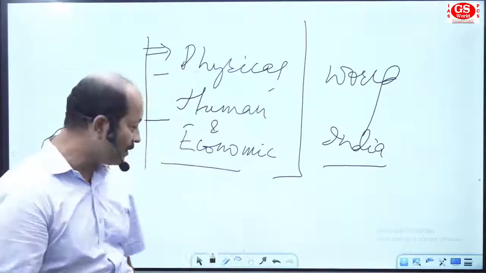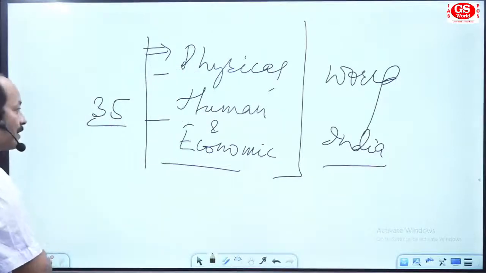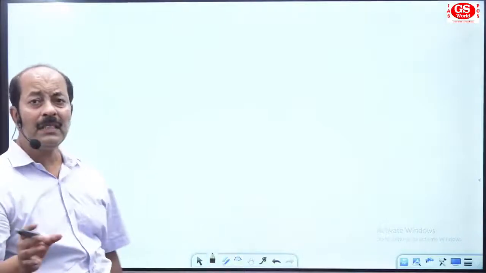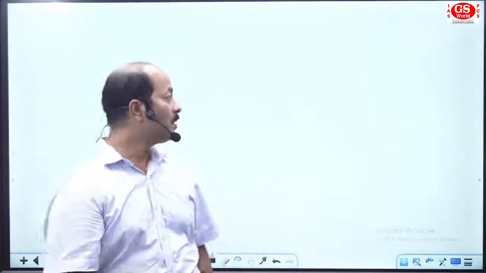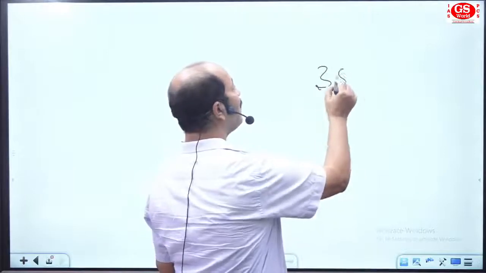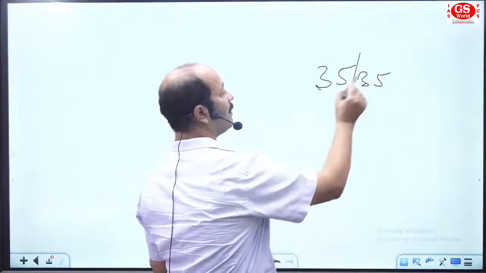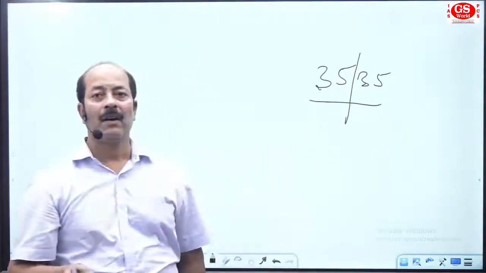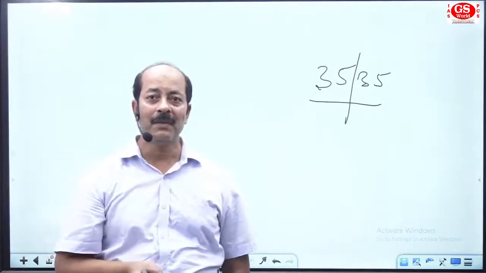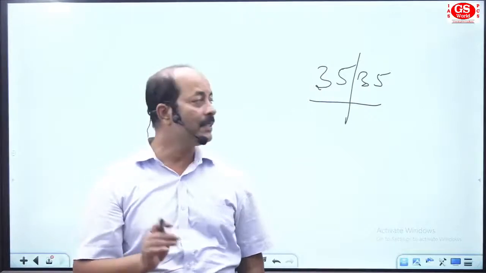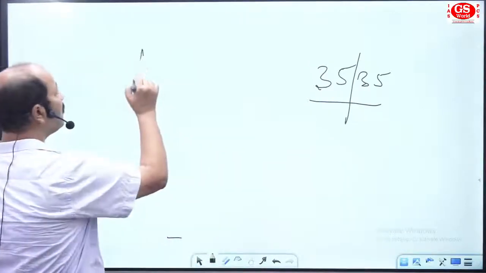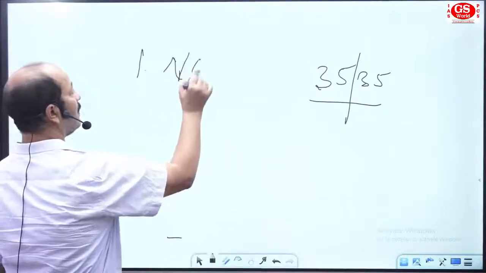So now we can start the session for discussion. What are the sources we can use for preparing for this examination to score 35 out of 35? We have to target 35 out of 35. And what are the sources we can go for? First thing, we can go for the NCERT books.